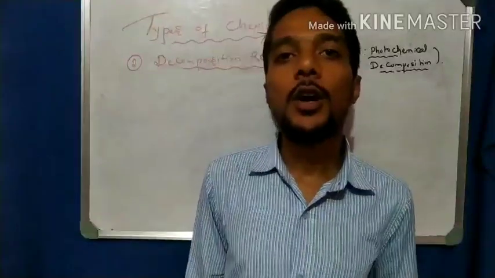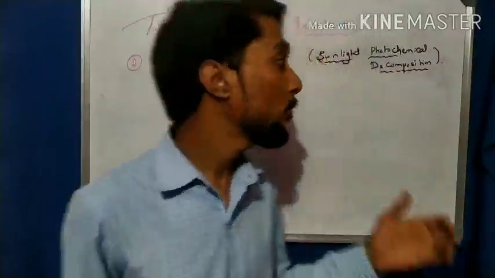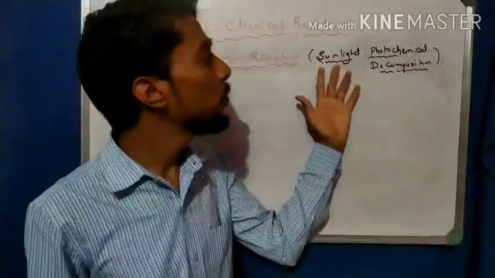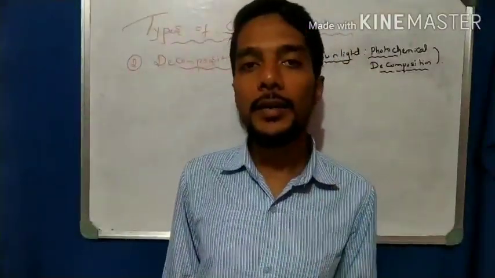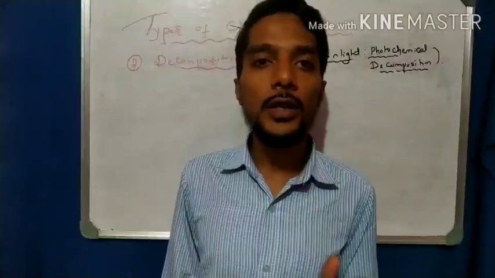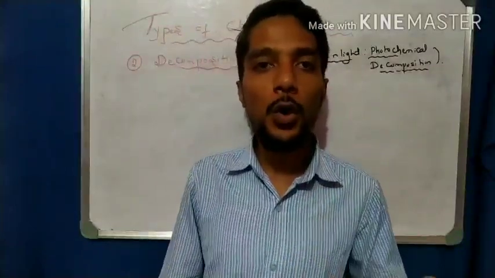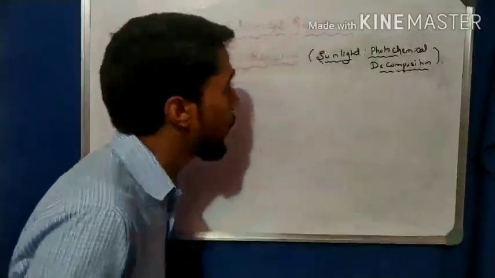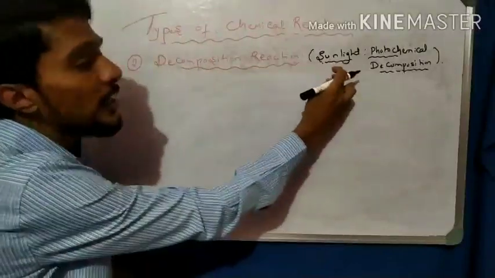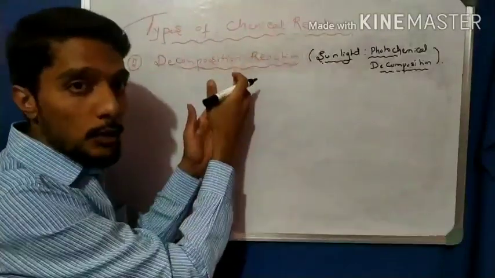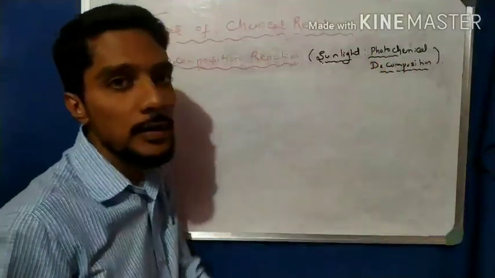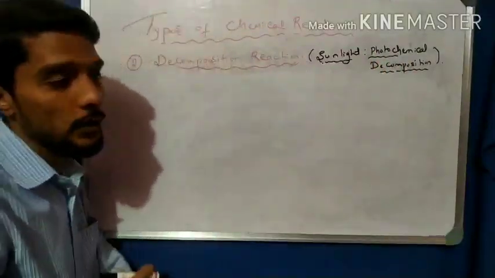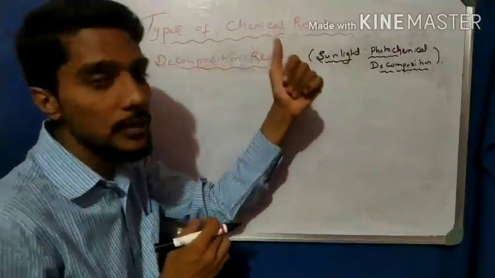Okay students, now we come to the last type of decomposition reaction, which uses sunlight. In this type we use sunlight as the source of energy to break down a substance into two or more substances. Since sunlight is used to decompose, it is called photochemical decomposition, or simply the decomposition reaction using sunlight.